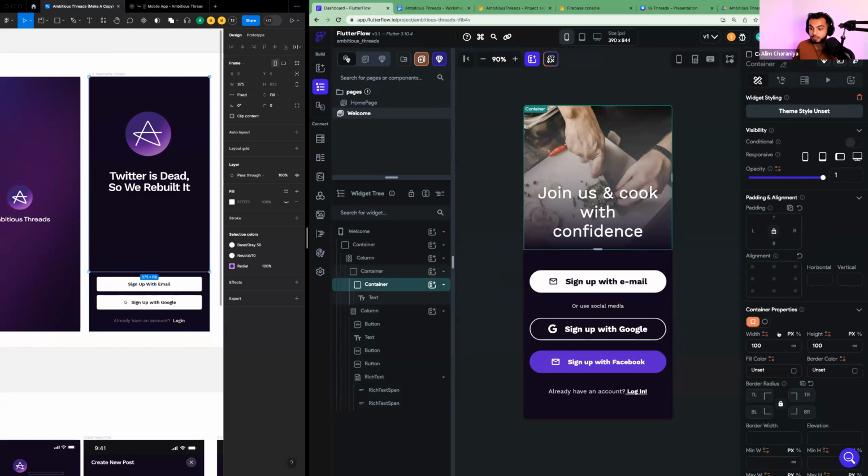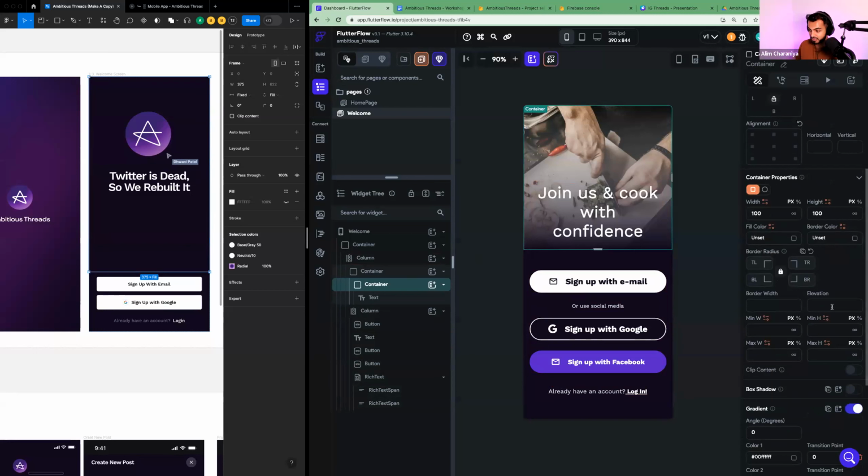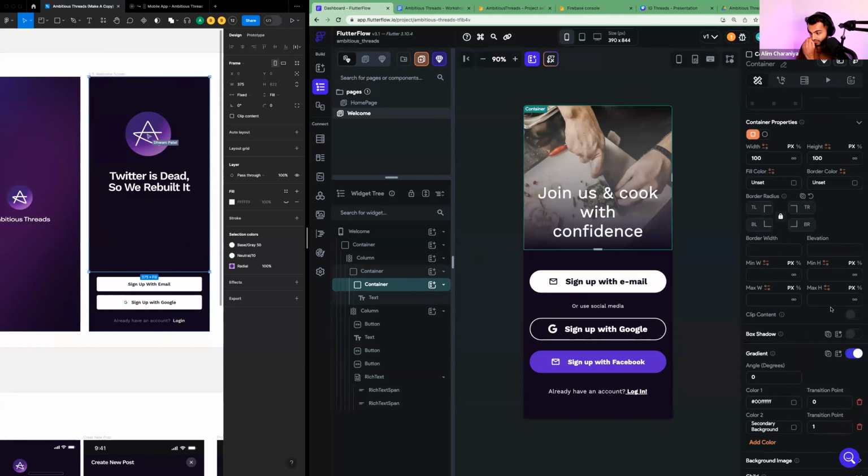The right side pane changes depending on what you have active. So if I have my container active, the right side pane is going to change the properties of my container. Every different widget has different properties. So it's important to always look at what widget is activated, because depending on the widget that's activated, you will see different settings on the right side.